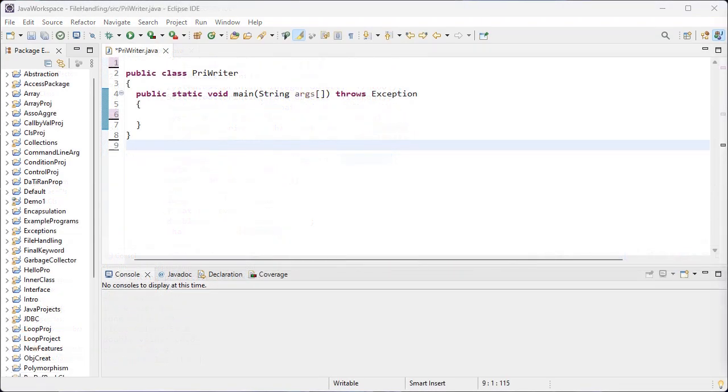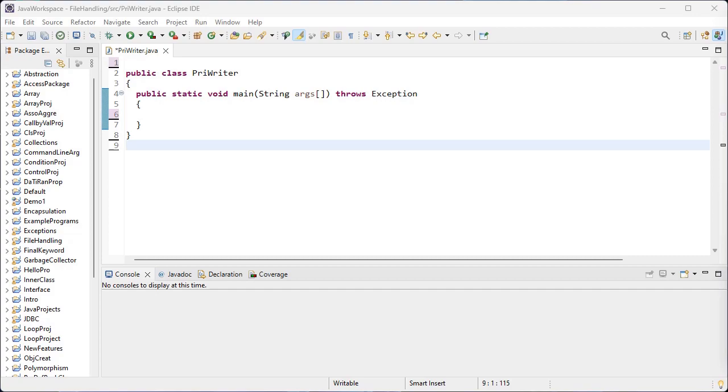Now let's discuss how to write the content inside the specified file using the PrintWriter class and StringTokenizer class. We already discussed the FileOutputStream class. That is an output stream class used for writing data into a file, isn't it? Now I am going to write the program to write the content inside the specified file using these three classes.